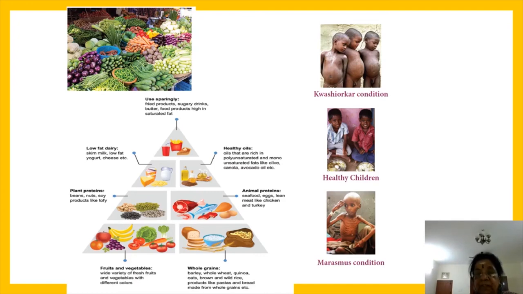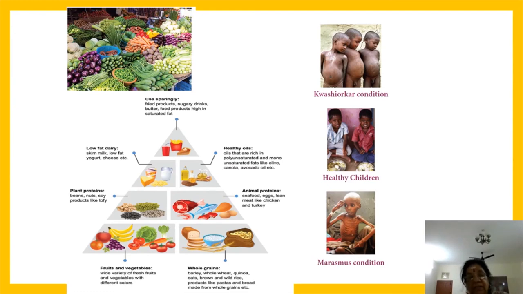Malnutrition, as we know, we have the food components: carbohydrate, protein, fat, vitamins and minerals. If carbohydrate and protein are lacking, children will be suffering from kwashiorkor and marasmus.